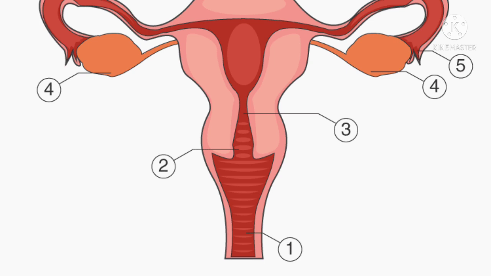Internal fertilization is seen in insects, lizards, snakes and even mammals. It means the fertilization takes place in the body of the female.